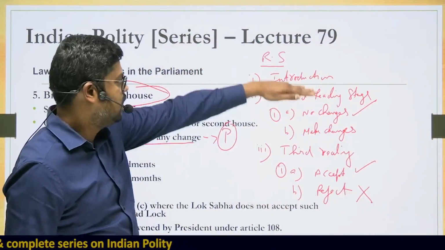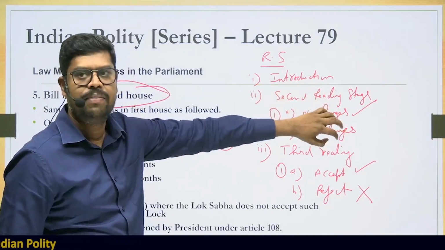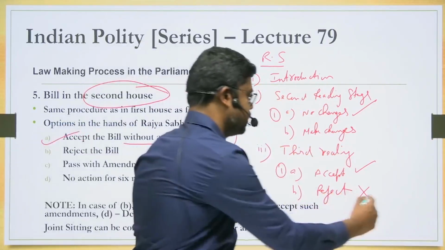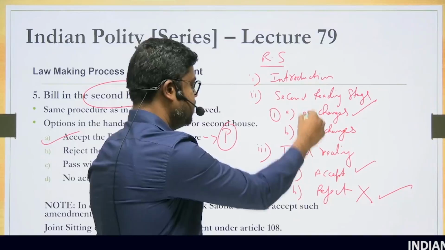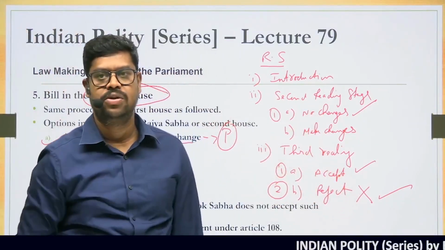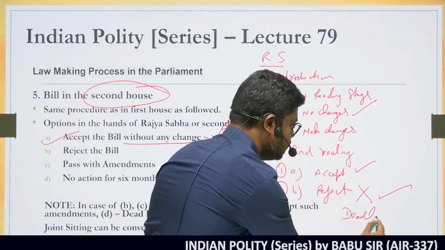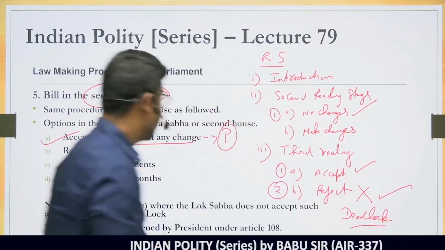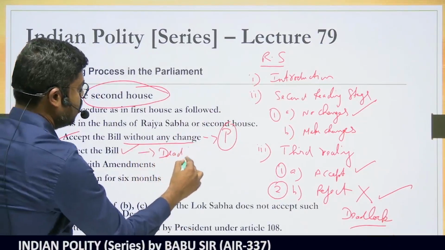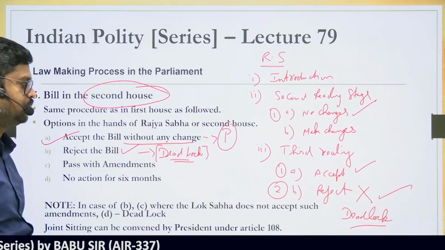Now let us assume the bill is introduced in the Rajya Sabha, it comes to the second reading stage. It does not matter whether they make any changes or no changes, but in the third reading stage they reject it. So irrespective of whatever happens here, they reject it. Therefore, if they reject it, the bill does not go to the president. If they reject it, then it enters into what is called a deadlock. That is the second option. If they reject the bill, it becomes a deadlock. The bill does not go to the president. Deadlock means that it cannot move to the president.